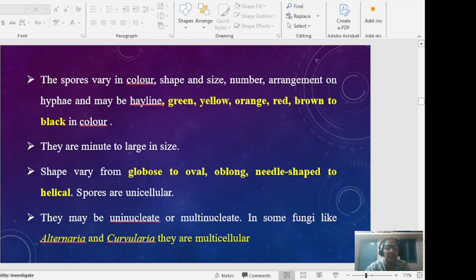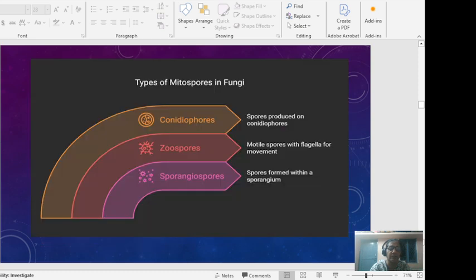These spores vary in their color, shape, size and arrangement of the hyphae. They may be hyaline, green, yellow, orange, red, brown to black in color. They may be minute to large in size. They are globose to oval, needle-shaped to helical. They may be uninucleate or multinucleate. In some fungi like Alternaria and Curvularia, they are multicellular.